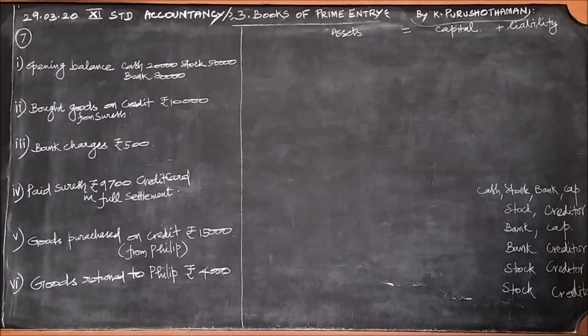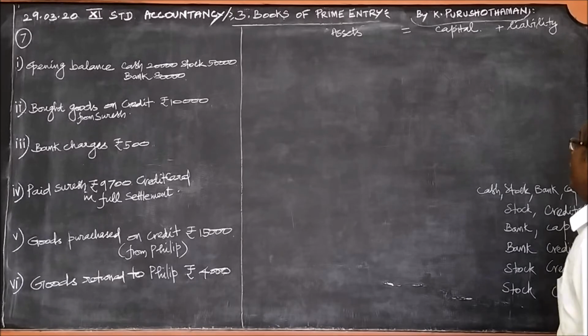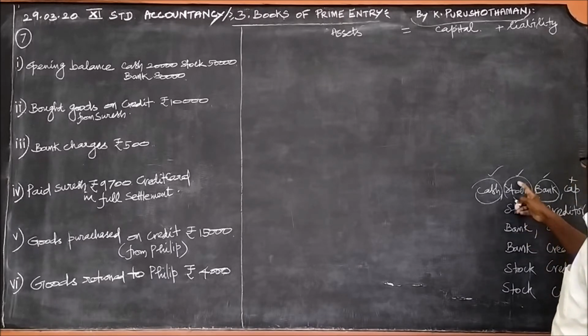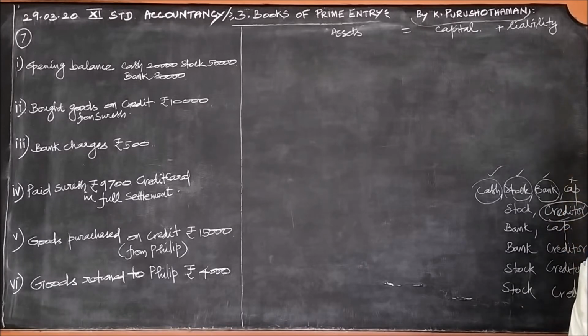Okay, these are all the headings we require. The first one: cash, stock, bank. These are all assets, on the right hand side. Then stock is already there. Then creditor, on the credit side. Creditor is a liability.